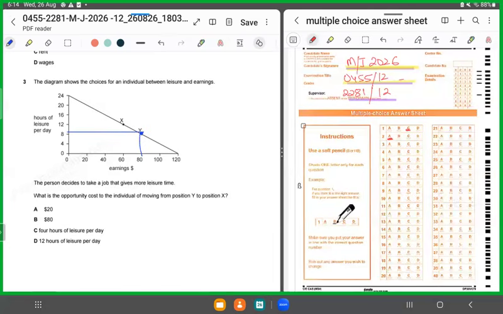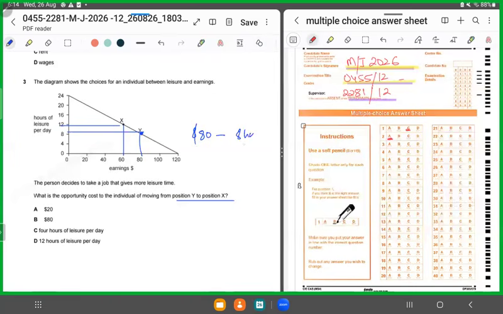Now what happens if he's moving to point X, like they say? Why does he want to move to point X? Because he wants more leisure. So initially he was earning $80 and how many hours of leisure was he having? 8 hours.